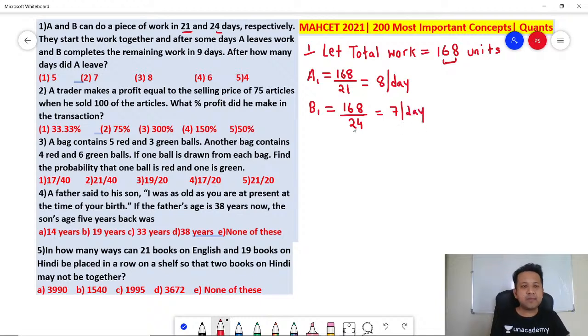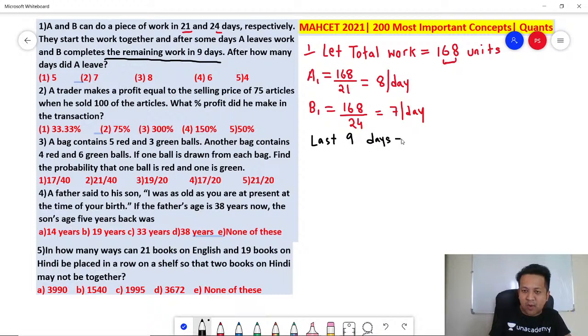Correct? Next, they start the work together and after some days, A leaves the work and B completes the remaining work in 9 days. Now be very careful. Remaining work is completed in 9 days. So can I say the last 9 days only B worked? It means last 9 days only B worked. Why? Because A has left the scene by then. So can you tell me how much work did B complete in those last 9 days? 7 into 9, 63.